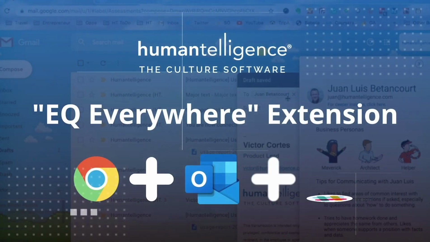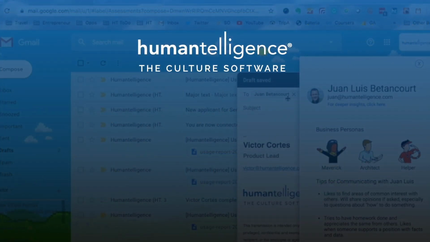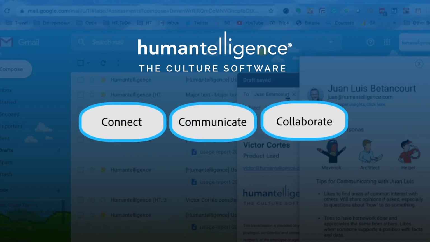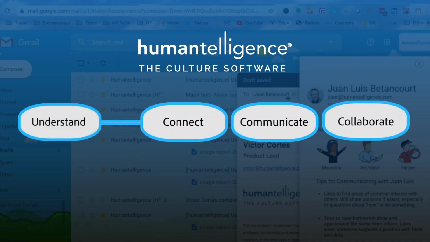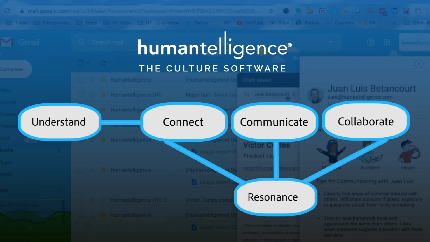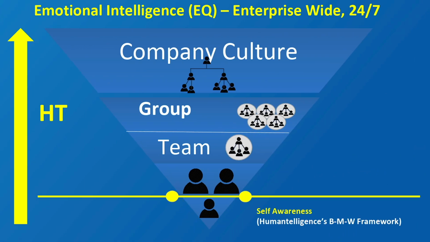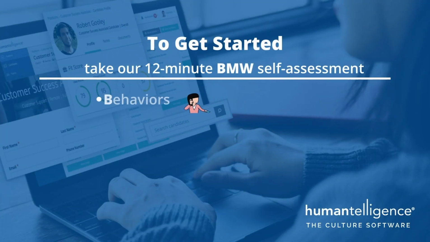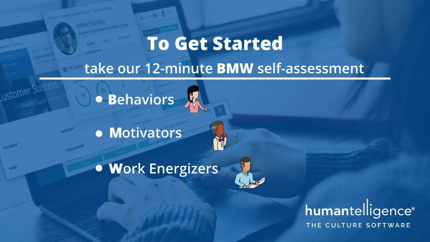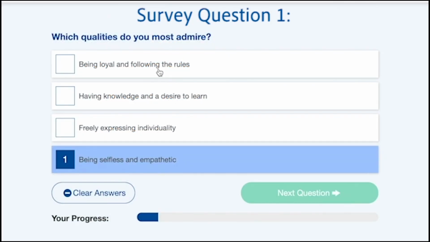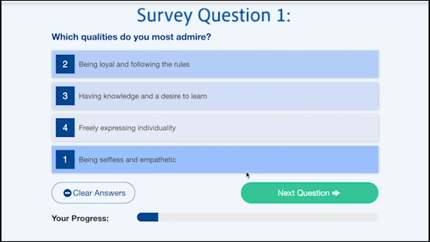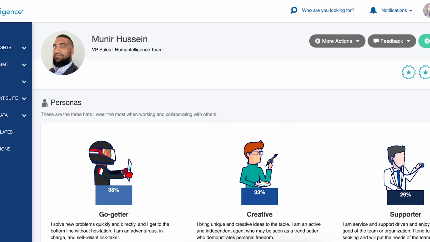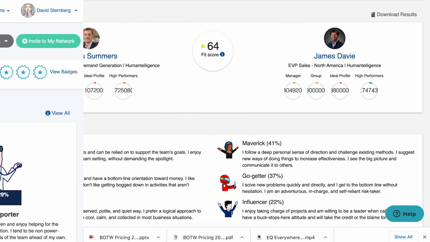Welcome to EQ Everywhere, a transformational tool to improve collaboration and communication throughout your organization for the realities and challenges of remote work. Informed collaboration with emotional intelligence guarantees improved performance for individuals and teams. To get started, employees can take the 12-minute self-assessment measuring behaviors, motivators, and work energizers. These results and tips will be accessible from the cloud 24/7 through all of your company's communication and collaboration tools, as well as for meetings.